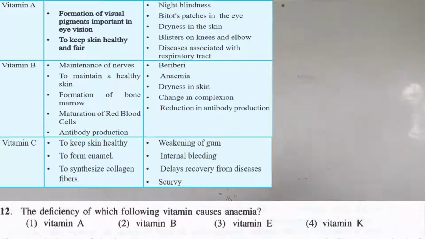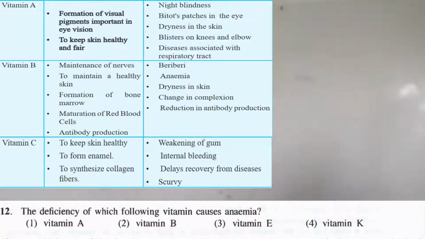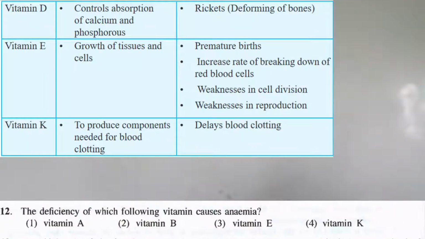If you look at the other vitamins, vitamin A is responsible for night blindness. If A is less, night blindness can happen, and also patches around the eye, dryness in the skin, blisters on knees and elbows, and diseases of the respiratory tract. Vitamin B is for beriberi and anemia, dryness in skin and change in complexion, reduction in antibody production. Vitamin C: weakness of gums, internal bleeding, delayed recovery, the disease scurvy. Vitamin C is also more important.